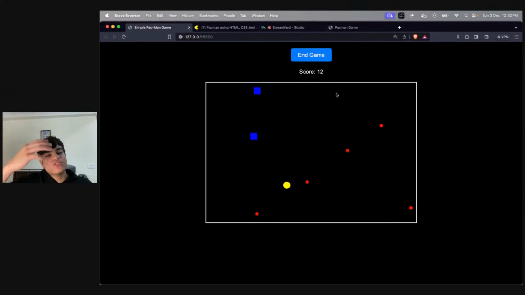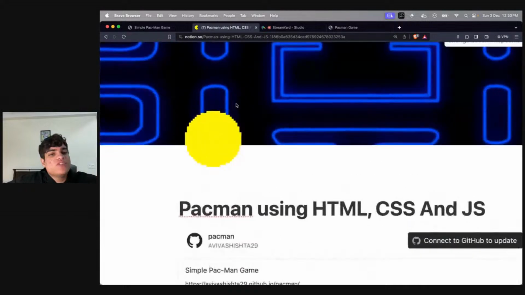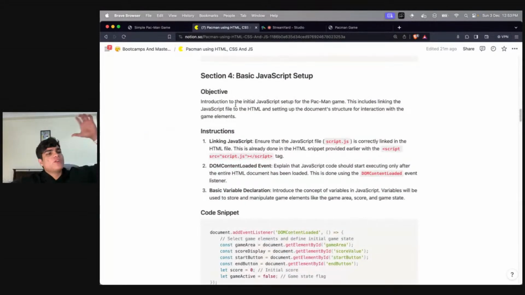Yes, Preeti, that is actually a great idea. So, guys, Preeti is saying that instead of this yellow dot, we can have an emoji, right? In fact, even if you don't want to have this yellow dot, you can have an actual GIF. There are free GIFs of Pac-Man, right? We can even use a GIF like this. All right, so we'll do that beautification toward the end. I will tell you guys all the beautification that you need to do.